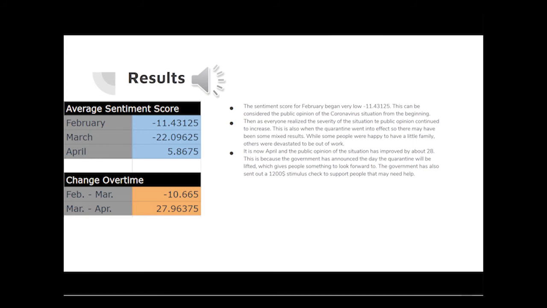And then going into March, the public opinion began to decrease as the quarantine was enacted and other countries started to show how serious the coronavirus was, and it started to head toward Americans. Then many articles came out about how we were handling the situation and when we were expected to be out of it. The quarantine was extended, the government provided us stimulus, and people really came together to try to fight it, and hopefully they will continue to come together. That caused the score to rise to about 6 or 5.8 right now in April.